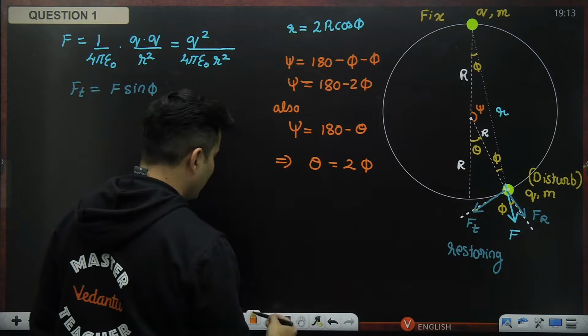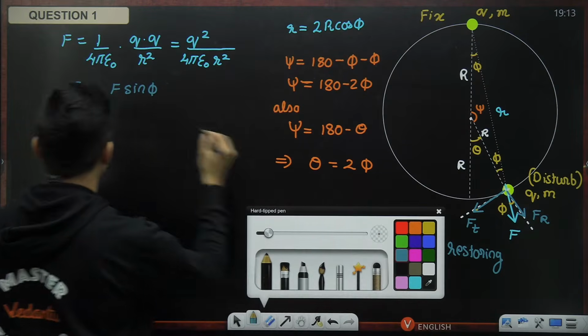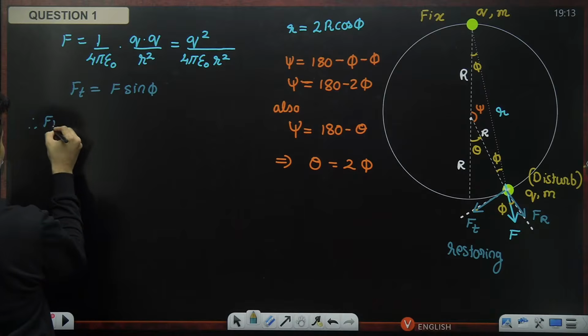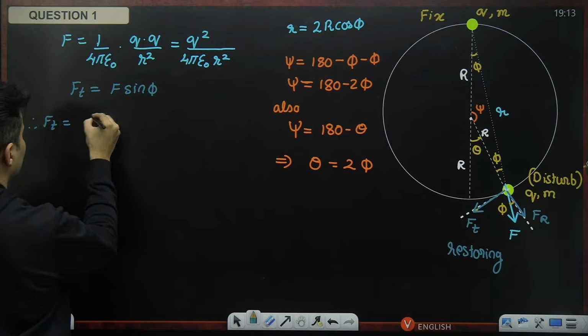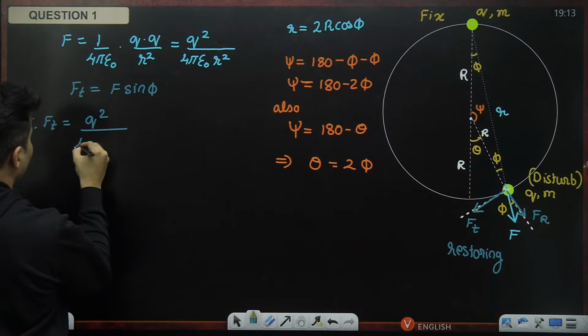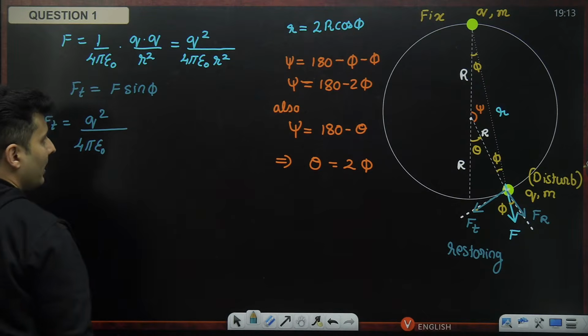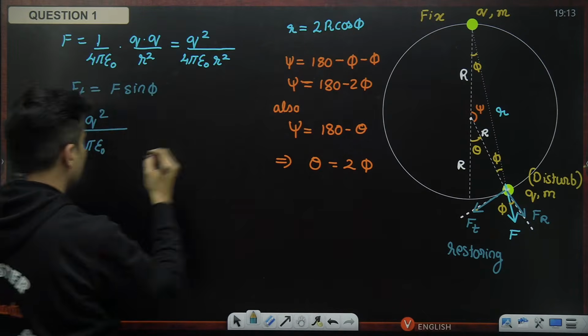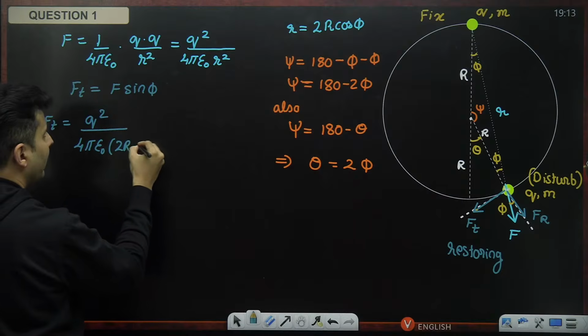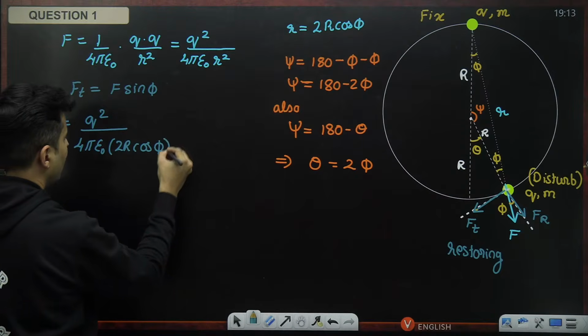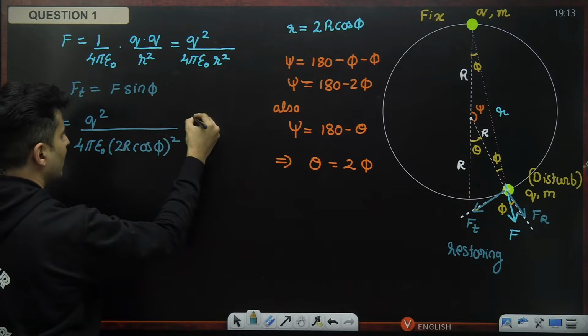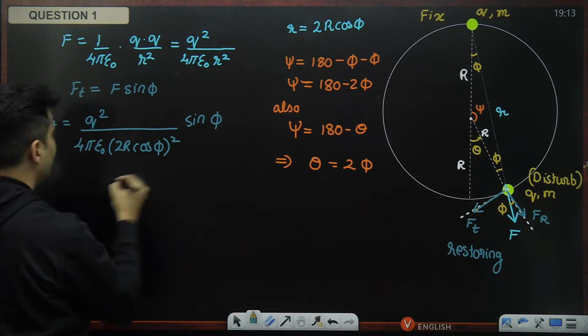So let's start using them one by one. First of all, Ft will be F, which is q square by 4 pi epsilon naught small r square. Now small r square means this square, so 2r cos phi whole square, and then the sine phi as it is.